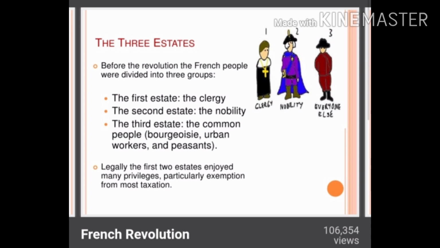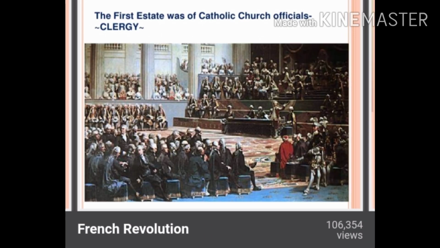Means the third estate was not treated equally, as well as being burdened by the taxes. So here the question is, who were the clergy? The first estate was of Catholic Church officials, means the clergy. They were being treated as a higher group of people. So they were basically the church officials, marked as people from the higher group.